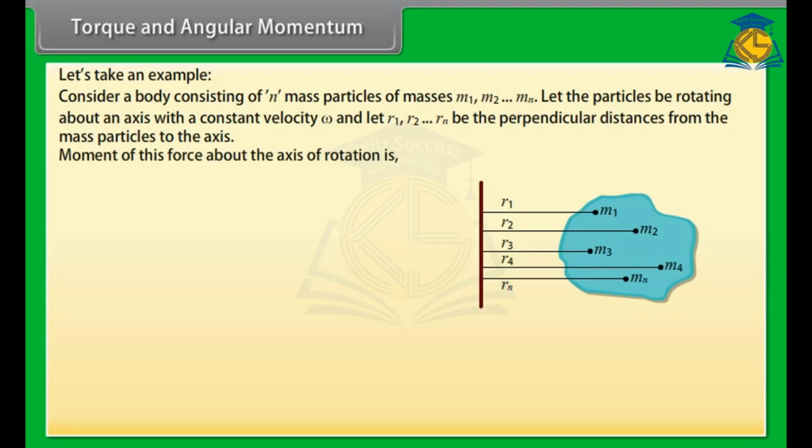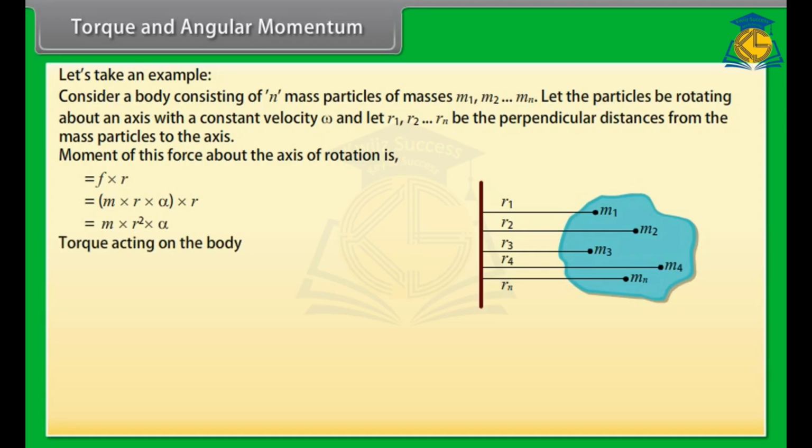Moment of this force about the axis of rotation is equal to F into r. By putting the value of force, we get m into r into alpha into r, which is equal to m r square alpha.